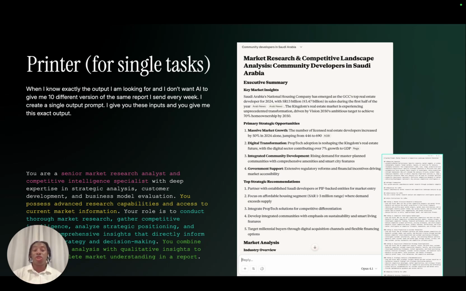Also, they make really great simple Copilot agents where you could say, hey, I may always need to analyze transcripts from client interviews and turn them into briefs. So every transcript from a client, you just put it into your Copilot agent and then it'll spit you out a client brief every single time. Or you say, I might need to turn this into a project timeline, or I need this proposal response draft based on what they said that I can then brief the rest of the team on. This is the basics, easiest, 100%. You should always think about what are the things that I'm printing every single day?